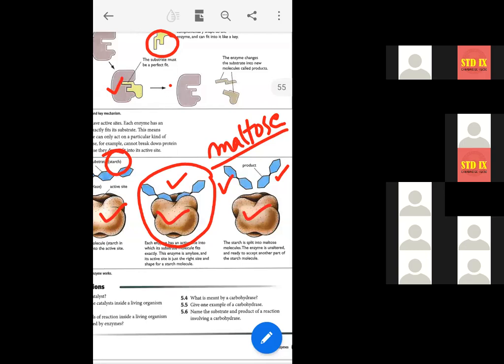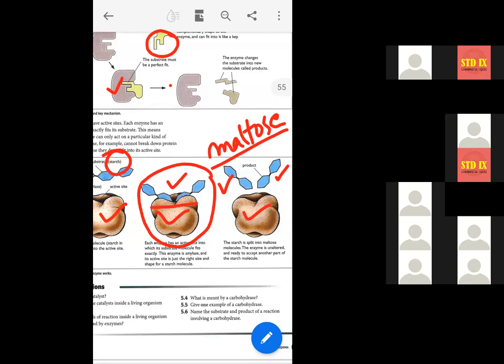Here also you can see the active site is exactly complementary to the shape of the starch molecule. So this is why the starch molecule can fit into this active site properly. And only when the starch molecule fits into this active site properly, after that only the enzyme can work on it.